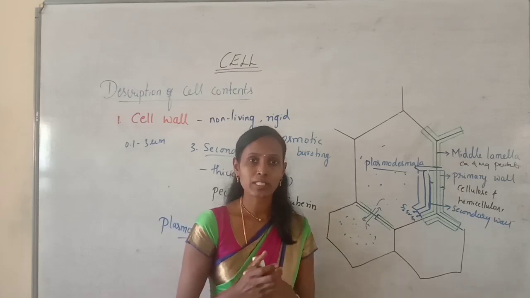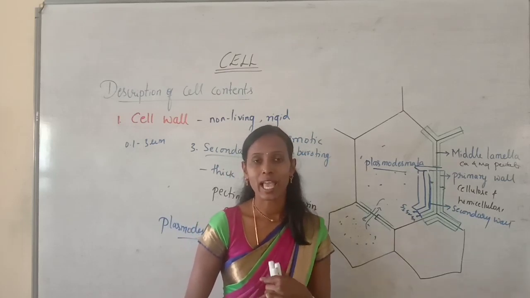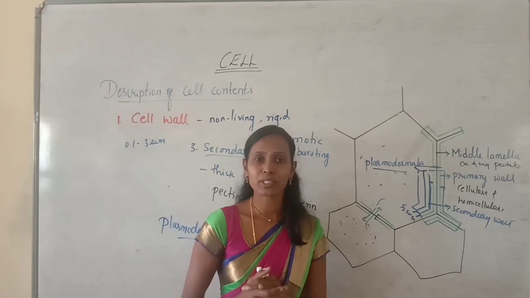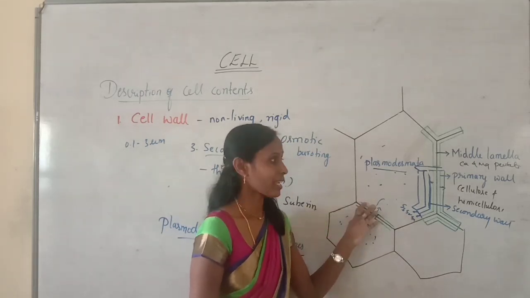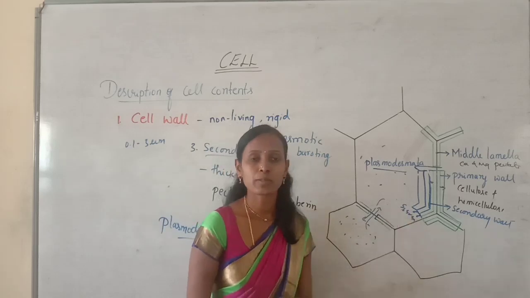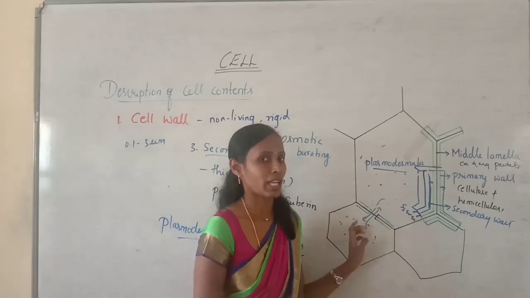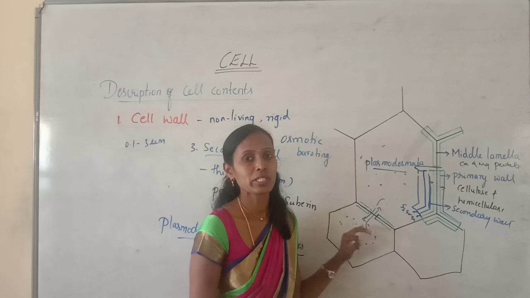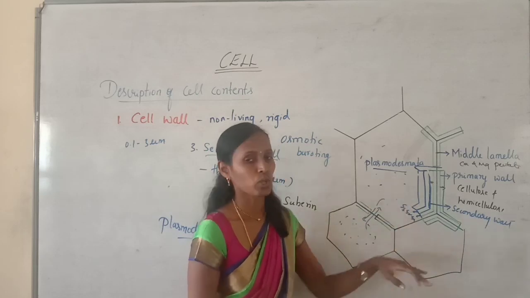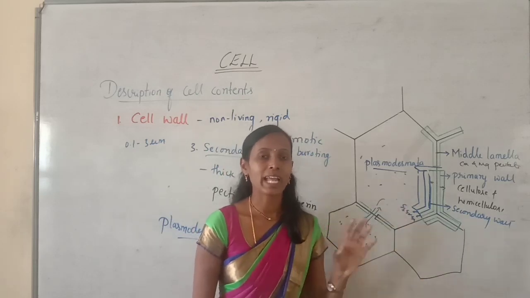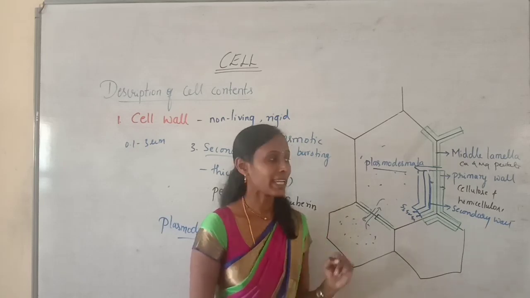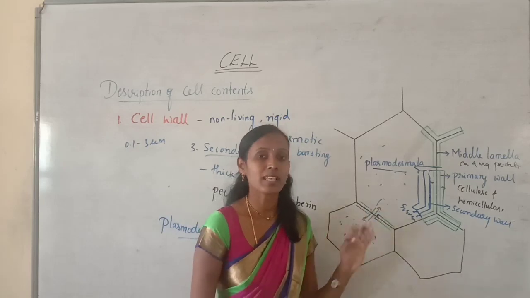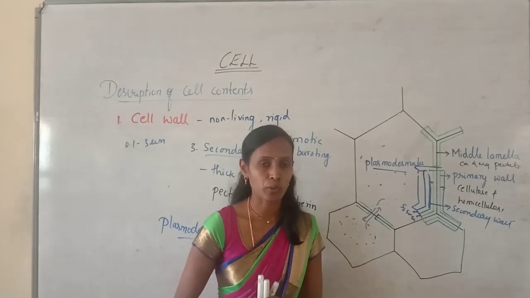As the cell wall is present, viral, fungal and bacterial infections are less in case of plants. Then it helps in exchange of materials between the cells, as with the help of plasmodesmata, the molecules can be moved in and out of the cell. And it also helps in cell-to-cell interaction, and it acts as a barrier for some undesirable macromolecules.